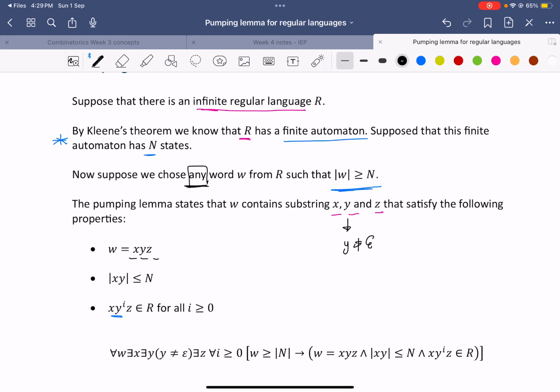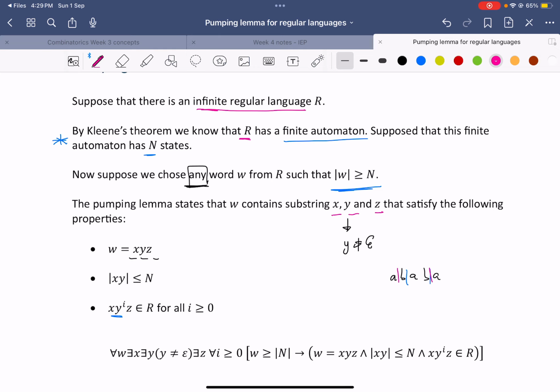And then it says it contains a substring. It doesn't mean all substrings. It just means one of these breakdowns. Let's say we have a word, we could break it down in a lot of ways, right? a, b, a, b, a. We could also break it down a, b, a, b, a. Something like that.